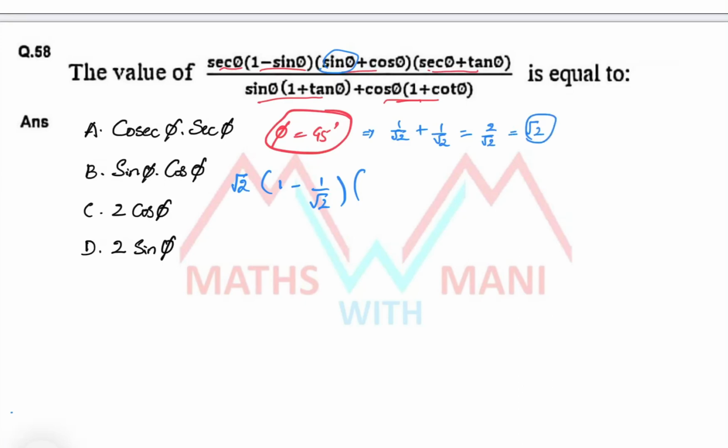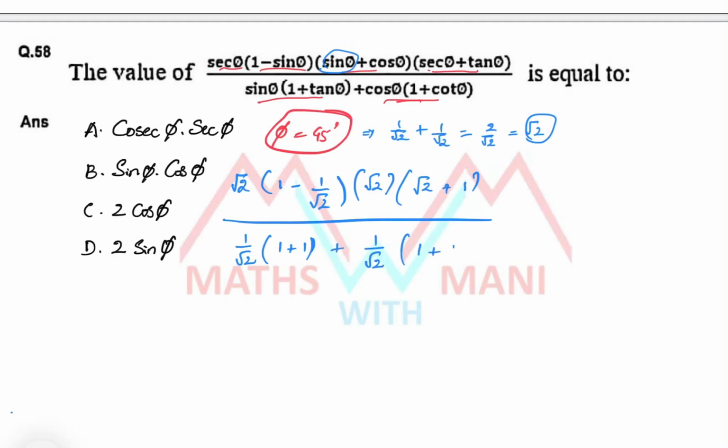Please remember, whenever phi is 45, sin phi plus cos phi is root 2. Into sec 45 plus tan 45, that is root 2 plus 1, divided by sin 45, that is 1 by root 2, into 1 plus tan 45, that is 1 plus 1, plus cos 45, that is 1 by root 2, into 1 plus cot 45, which is also 1 plus 1.